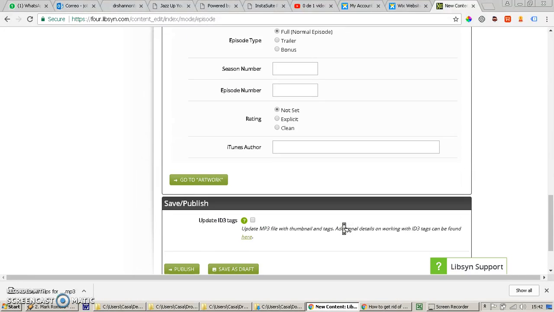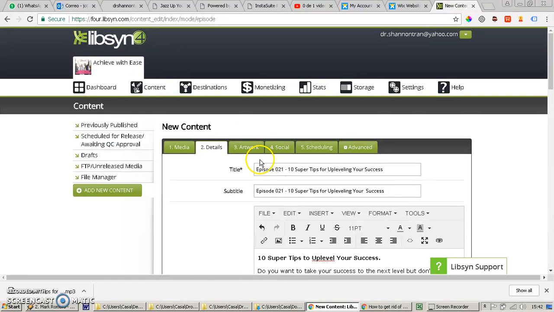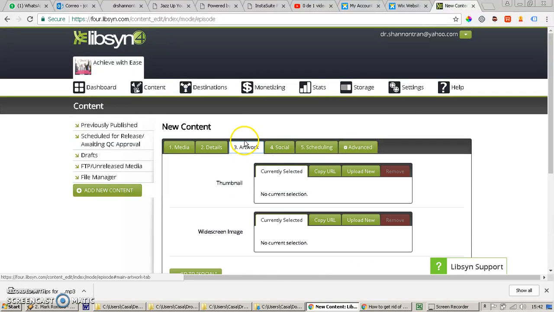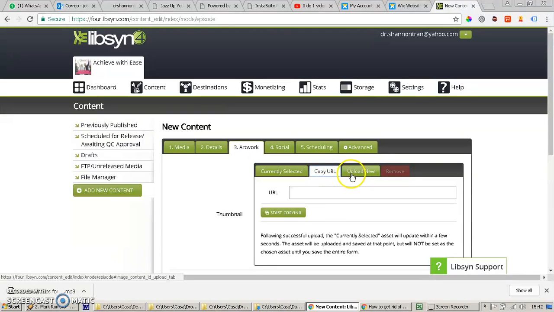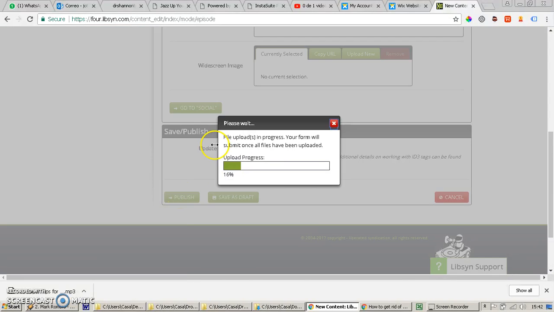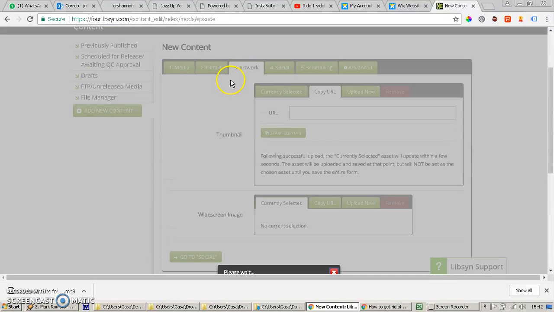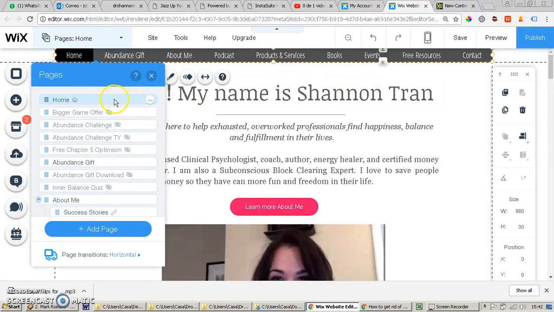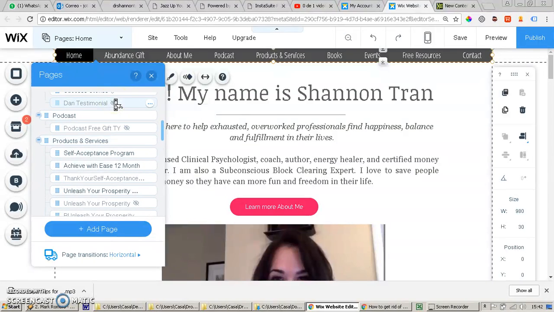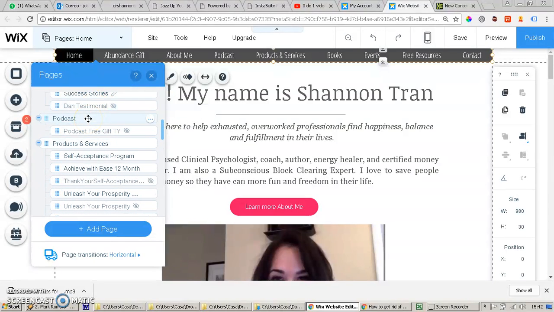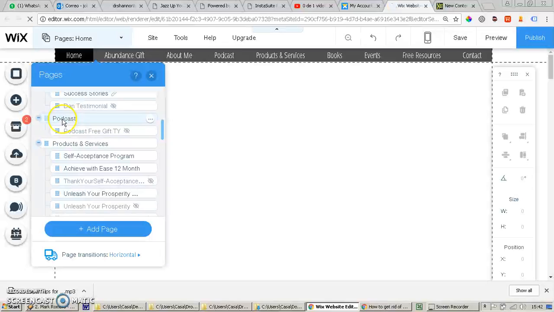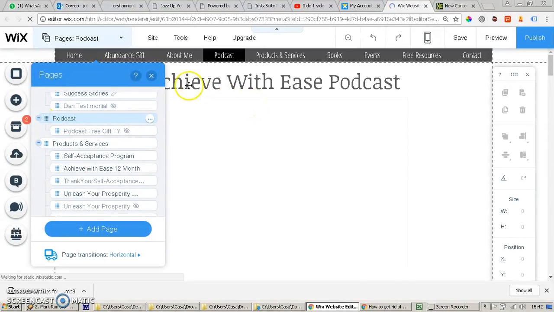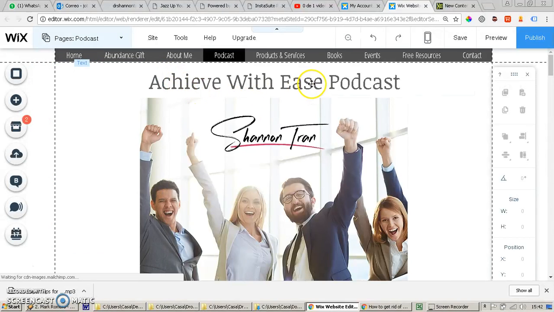Then all of these other things you can see if they can work for you. And all of these things will be after this is published. All of these will be given, so you can copy paste. So then you go to the Wix website, you double click here, and here you can choose the podcast, which is here. You choose here podcast, and then it will get you to the podcast page.